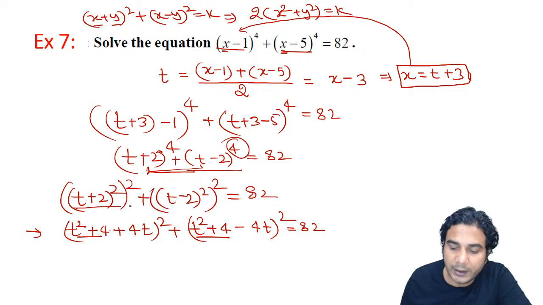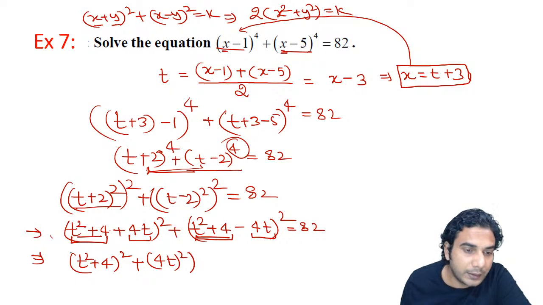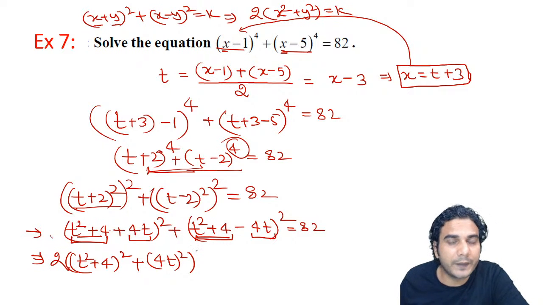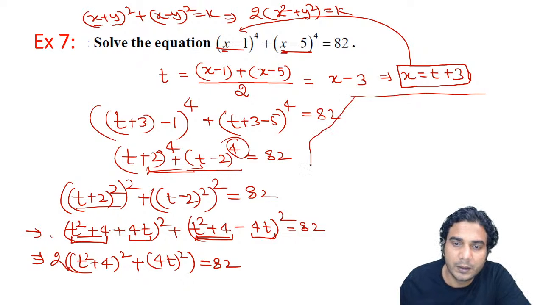Okay, so directly you can use it and you can write the expression. So this is your x and this is your y. So (x plus y) whole square, (x minus y) whole square. So you are going to write (t square plus 4) the whole square plus (4t) the whole square, and this whole thing is 2 times (x square plus y square), which is 82 now. And further up, it's very easy. Now you can solve it easily.